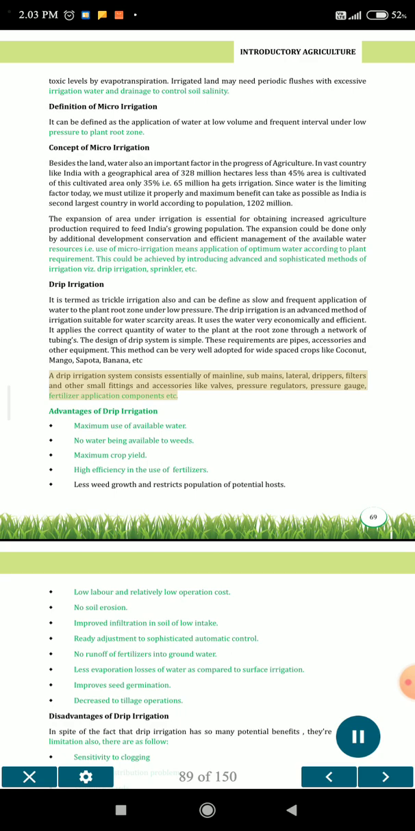A drip irrigation system consists essentially of mainline, sub-mains, lateral, drippers, filters and other small fittings and accessories like valves, pressure regulators, pressure gauge, fertilizer application components, etc.